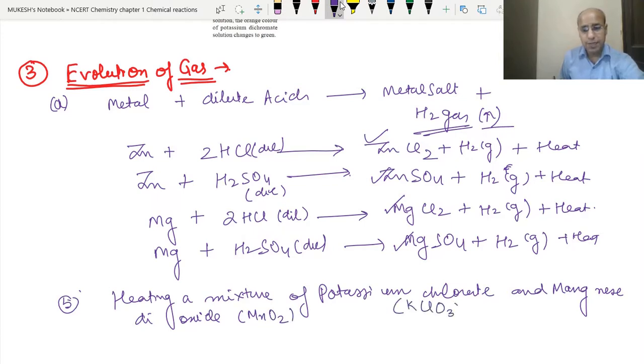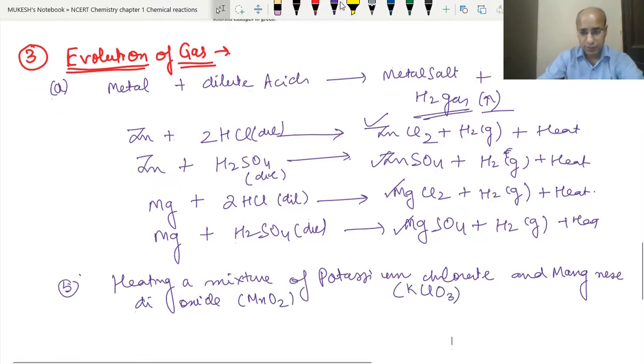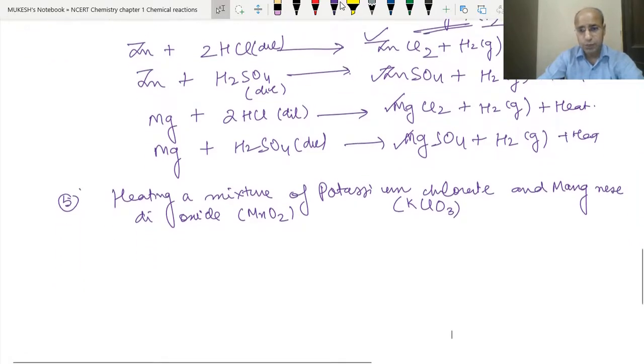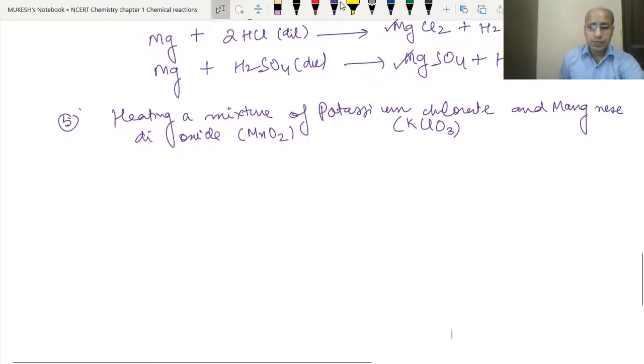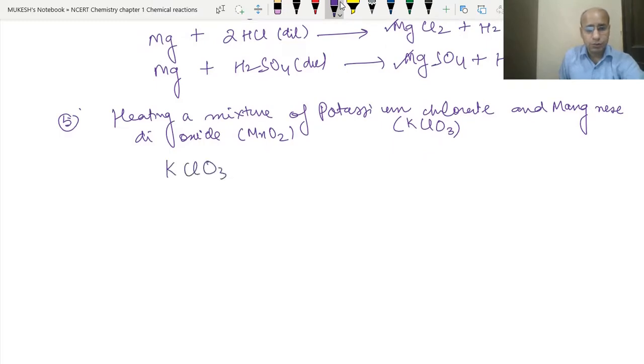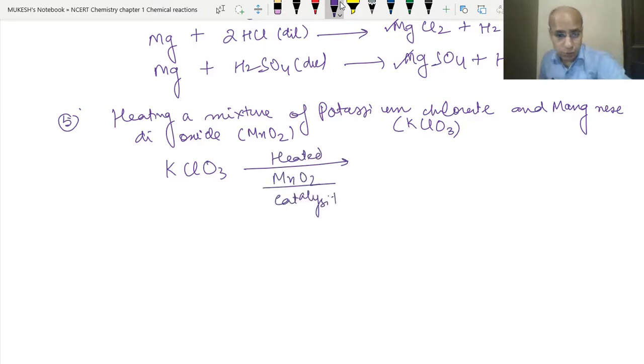This same reaction we have studied before; in the last video I also told you about this reaction. So what is happening here? Basically, when potassium chlorate is heated in the presence of MnO2, the MnO2 works as a catalyst, as I discussed in the last video also.